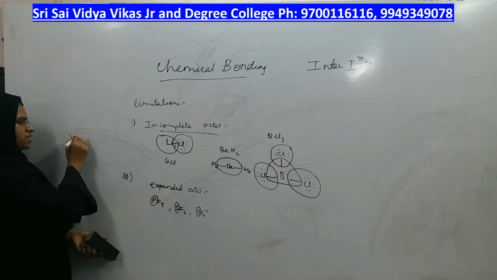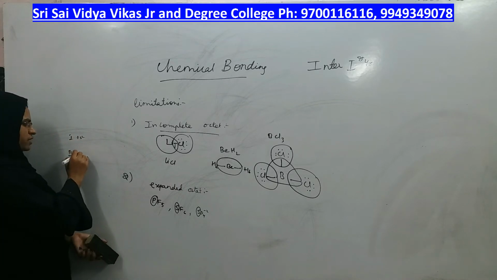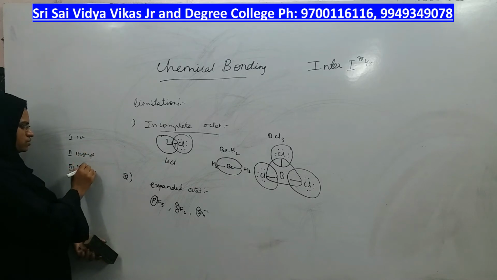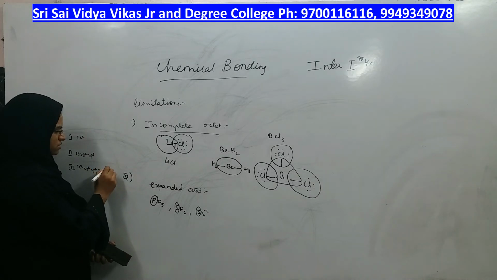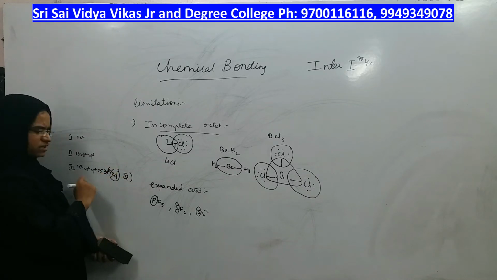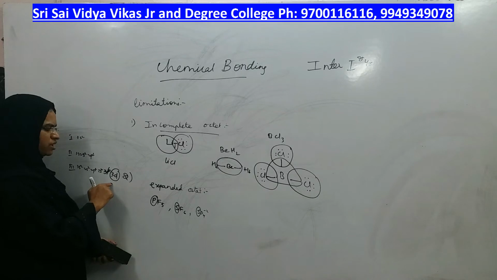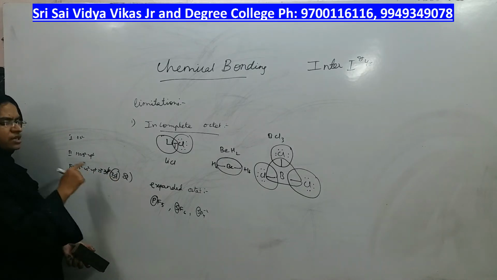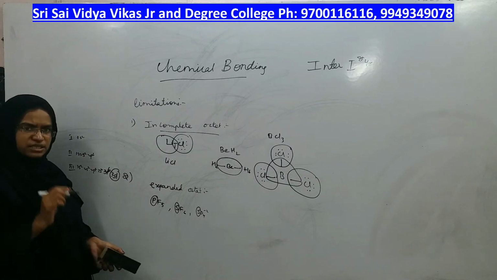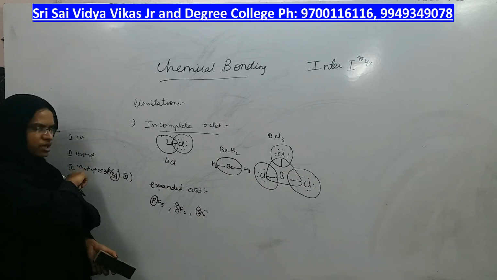In the periodic table, first period means first shell, only 1s2 will come. Second period means 1s2, 2s2, 2p6 will come. Third period means 2s2, 2p6, 3s2, 3p6 and even 3d will come, right? The 3d orbital starts coming from which period? Third period, right? D orbitals start to come from the third period.